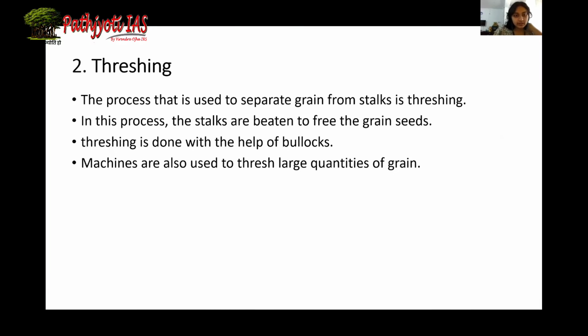Second one is threshing. Now, this particular method is used mostly in farming and agriculture. It is a process that is used to separate grain from stalk. In this process, stalks are beaten and the grains, due to the force, are freed and fall on the floor. So threshing is done with the help of bullocks. When there is a large quantity of stalks, machines are used in such cases.